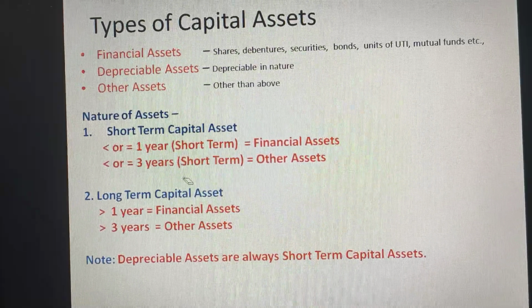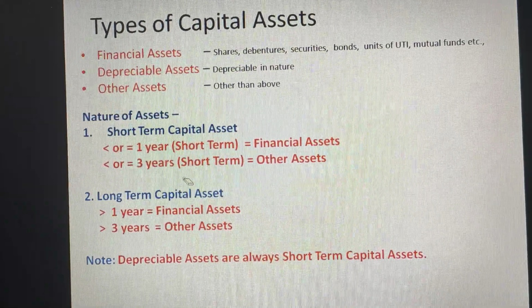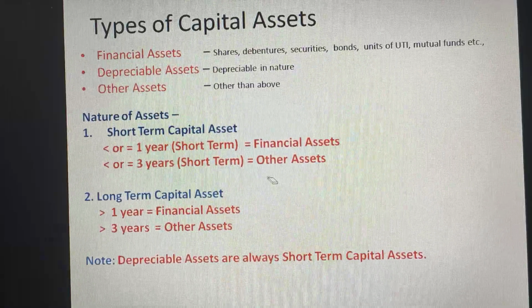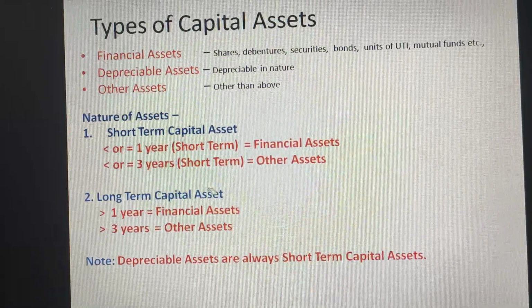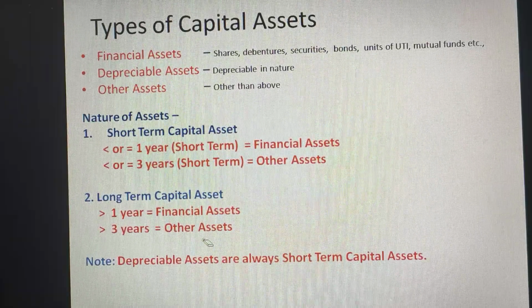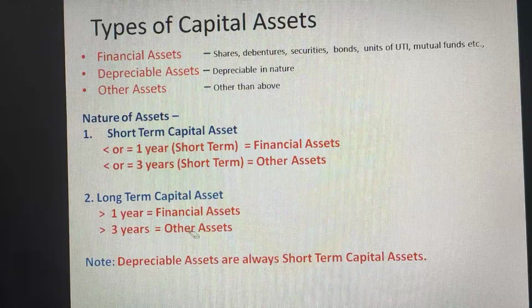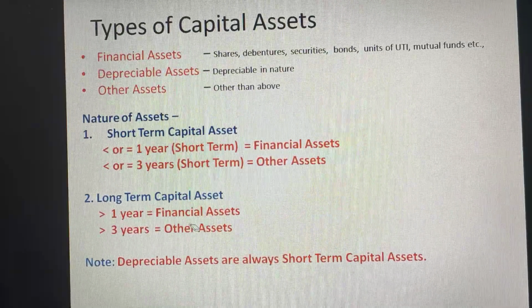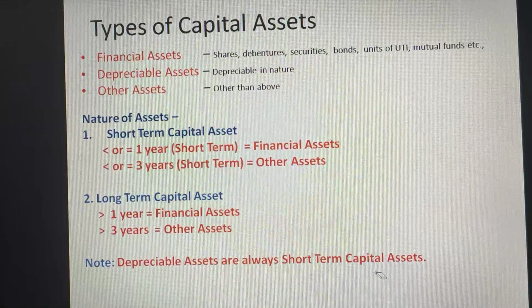If it is a financial asset, then 1 year is the criterion, less than 1 year or up to 1 year is short term. If it is another asset, 3 years is the criterion. Less than 3 years or up to 3 years, it is short term. If it is held for more than 3 years, it is a long-term capital asset. More than 1 year with the assessee, it is a long-term financial asset. And depreciable assets are always short term in nature.